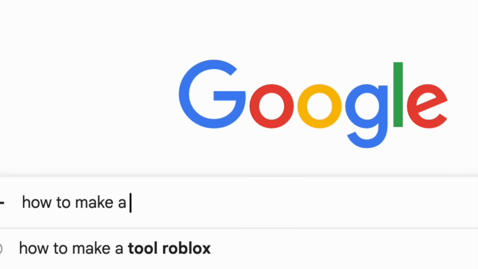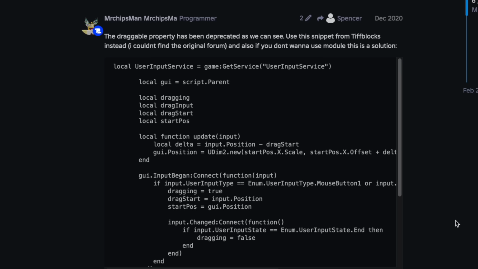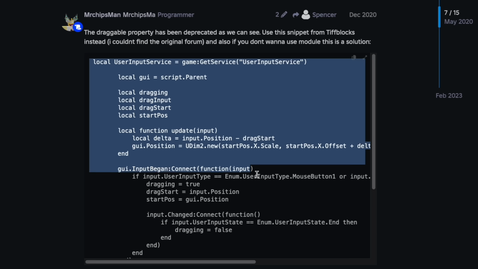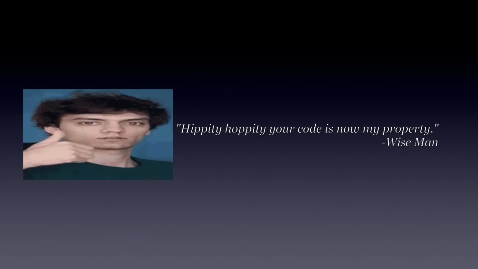Then I went to Google real quick to figure out how to make a draggable GUI in Roblox. Then I found a dev forum that had exactly what I was looking for. So I'm just gonna borrow this real quick. Because like a wise man once said, hippity hoppity, your code is now my property. Now I can move the cube around.